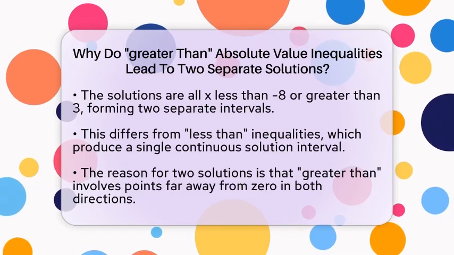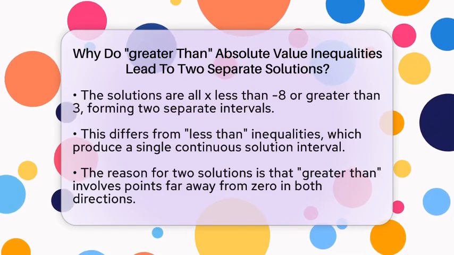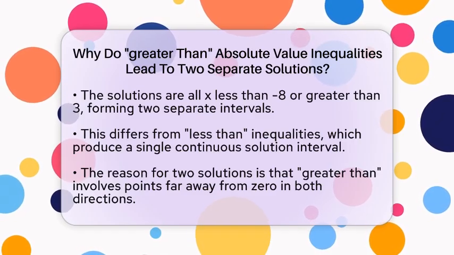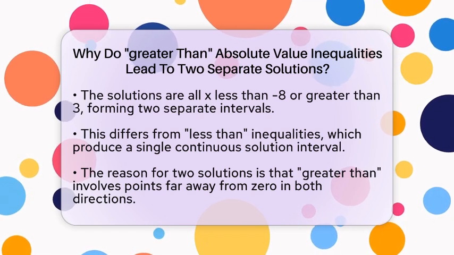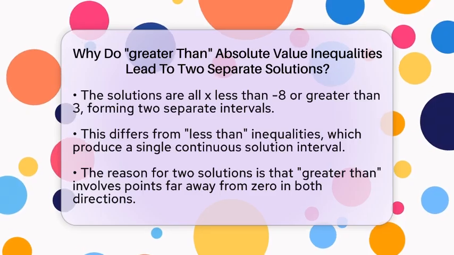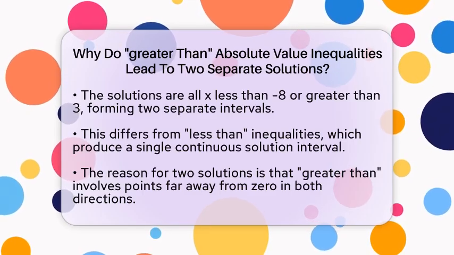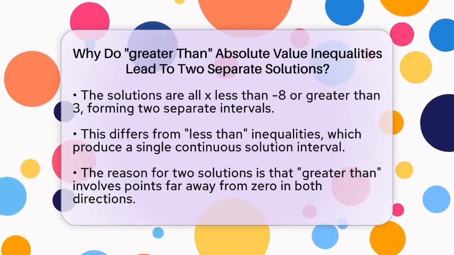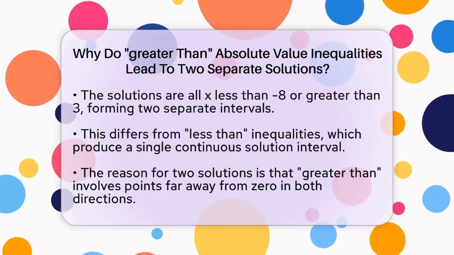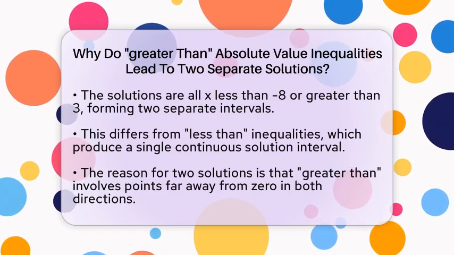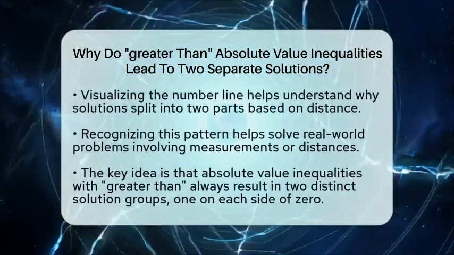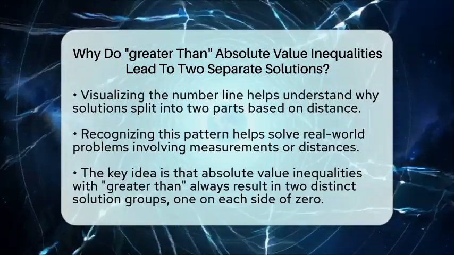This is different from inequalities where the absolute value is less than a number. Those solutions form a single, connected interval between the negative and positive values. But when the absolute value is greater than a number, the solutions are outside that interval, which naturally splits into two parts. Think of it like this. The absolute value measures how far a number is from zero. When the distance has to be more than a certain amount, it means the number has to be far away in either direction. That's why the solutions are two separate groups or intervals on the number line.